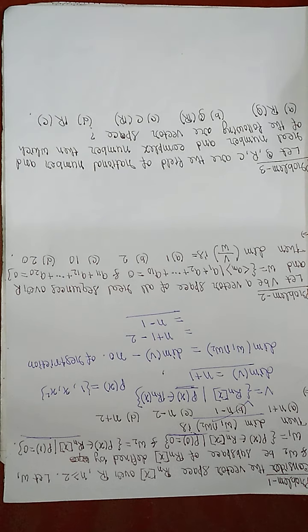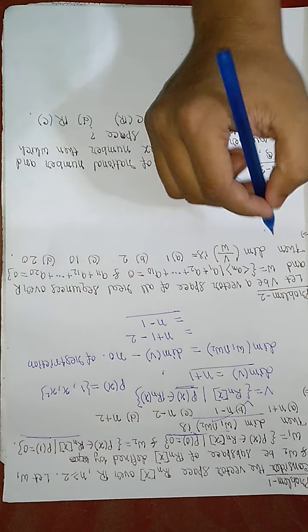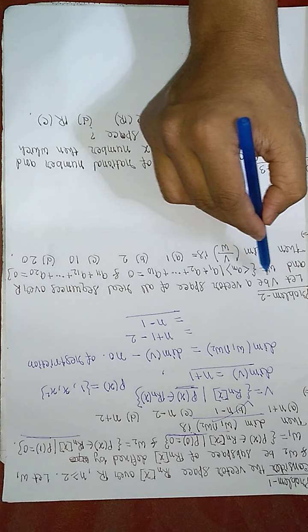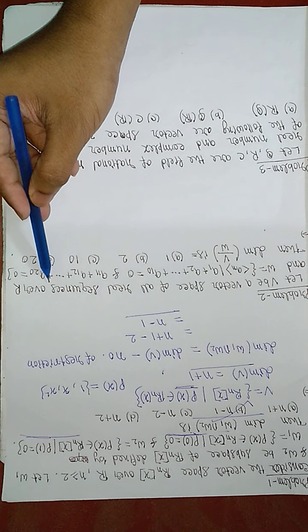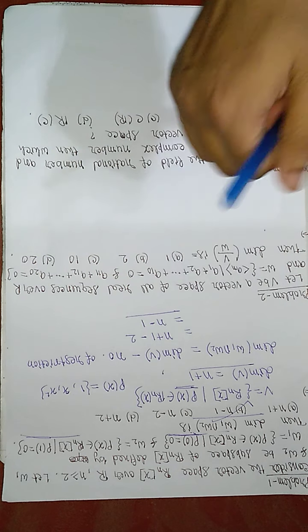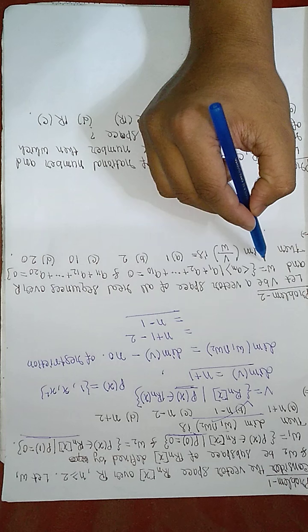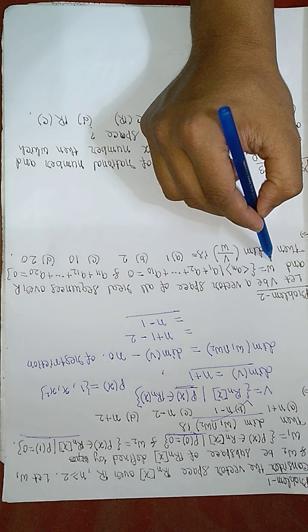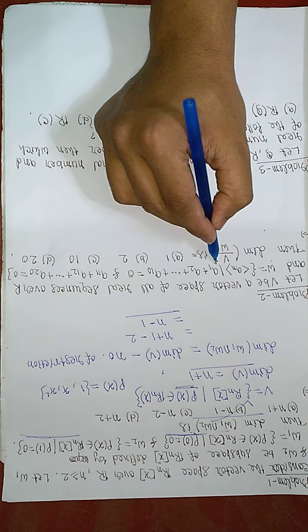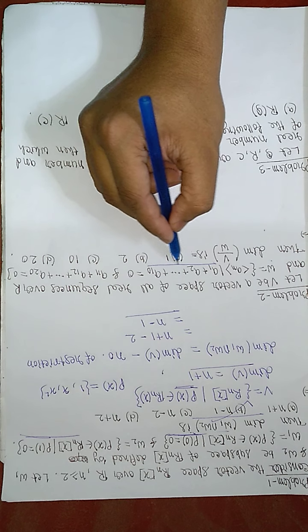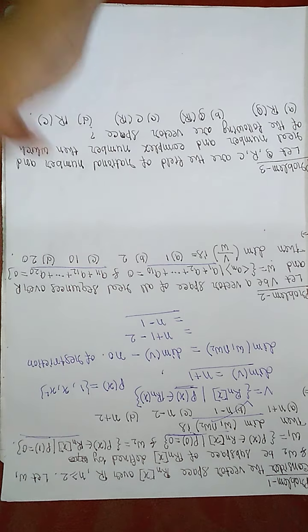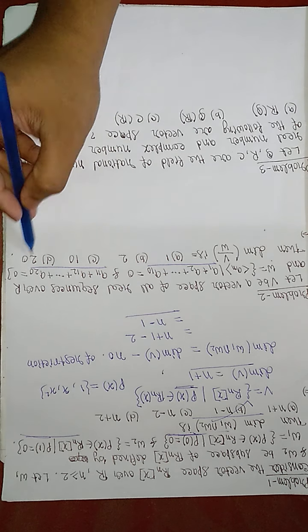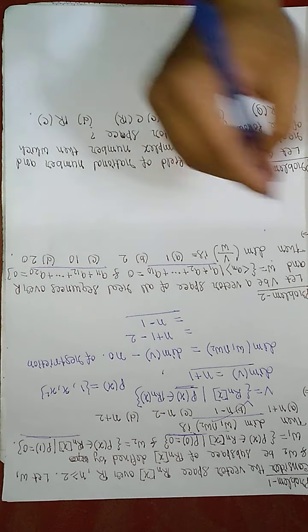Now we will discuss problem 2. This is also a trick based question. Here it is given that V is the vector space of all real sequences over R, and W is another subspace of the vector space, with two restrictions given: a1 plus a2 plus ... plus a10 is equal to 0, and a11 plus a12 plus ... plus a20 is equal to 0. So there are two restrictions given.